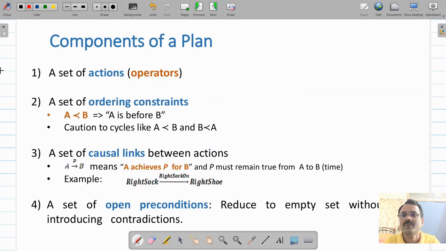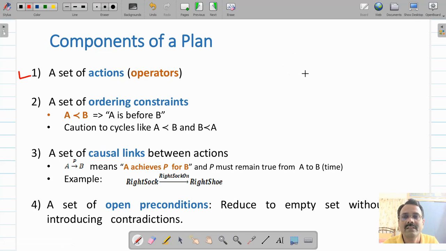Now we are in a position to define components of a plan. We need 4 components for defining any plan. First is set of actions. We call them operators. So we'll have a set of operators defined, and this set of operators we are going to use for converting one step into another, or to satisfy requirement of some other step.